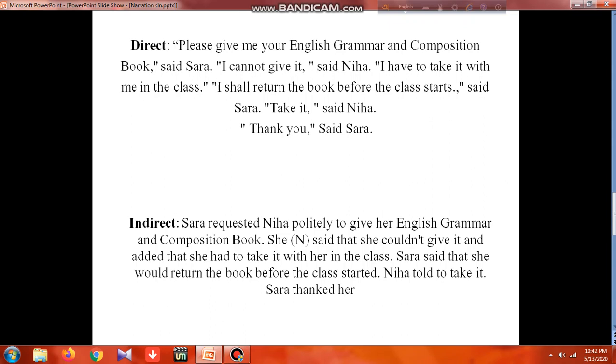And she said that she could not give it. So "I cannot give it": for I it would be she. Cannot, we learnt earlier, would be could not give it. So simply she said that she could not give it. And "I have to take it with me in the class." Who said this? Actually Neha's conversation is going on, so she added that.